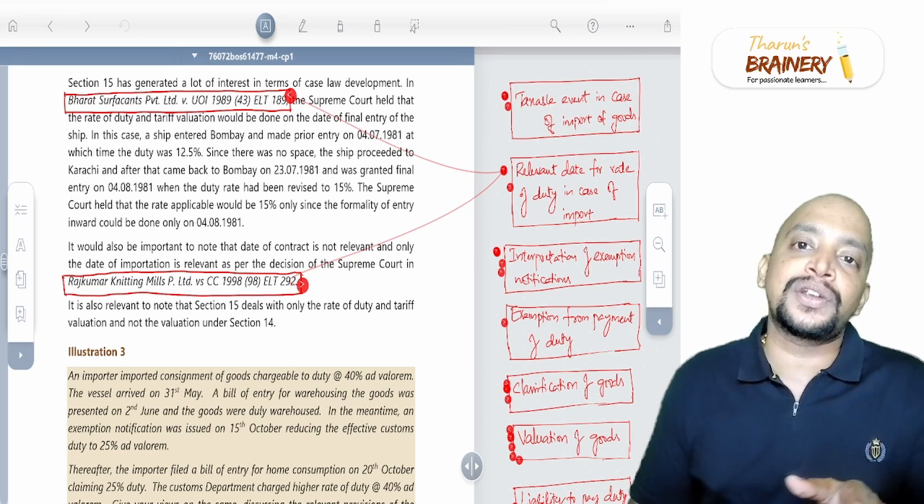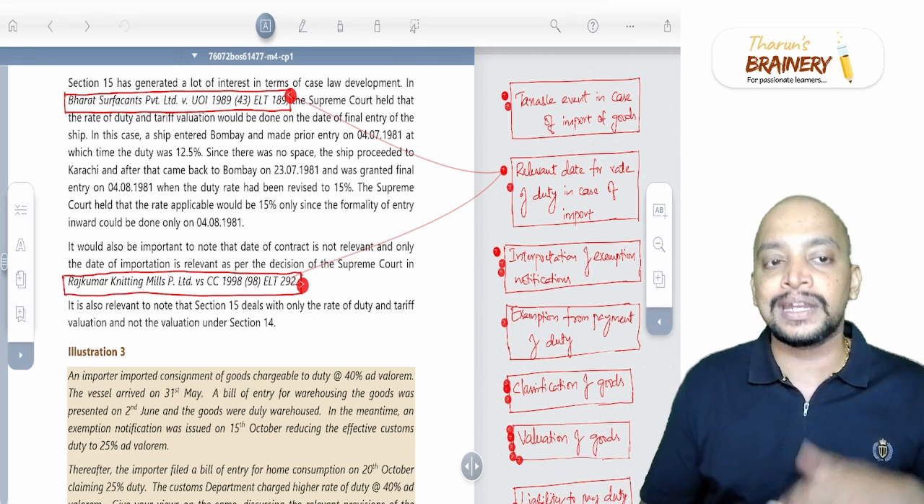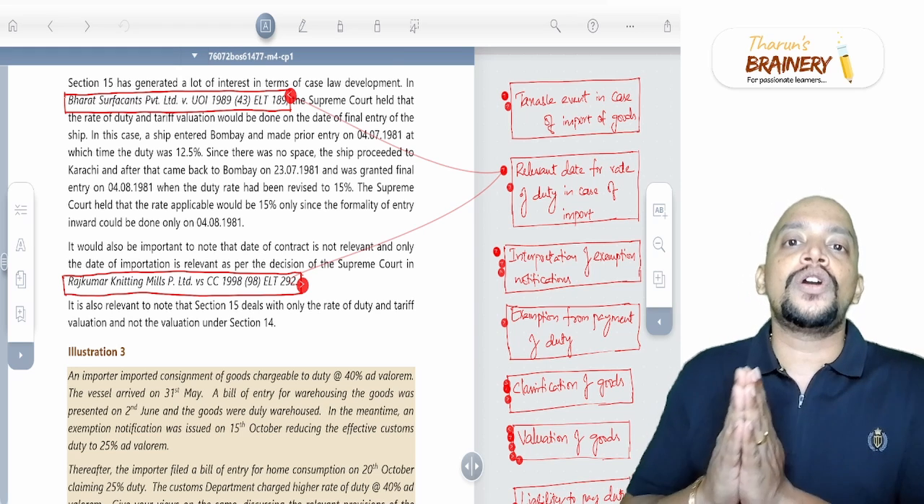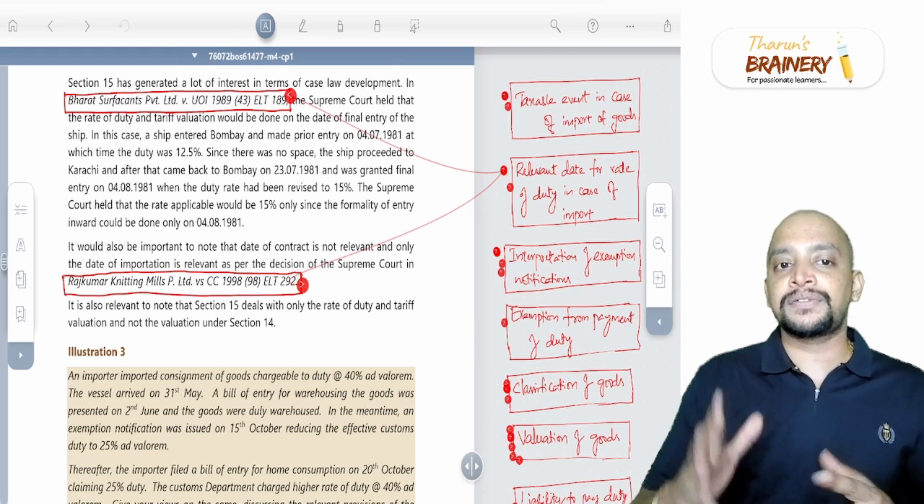And of course, we need to compare it with the bill of entry; whichever is later should be taken. That is about the Bharat Surfangs Private Limited case. The date of final arrival or grant of entry inwards, the final grant of entry inwards, is the only one that is relevant.